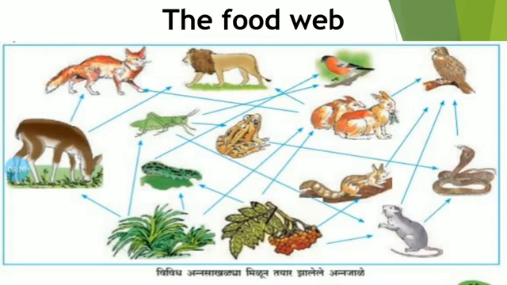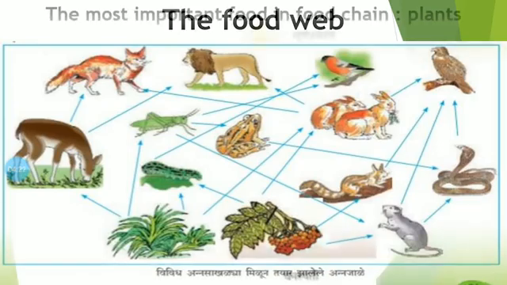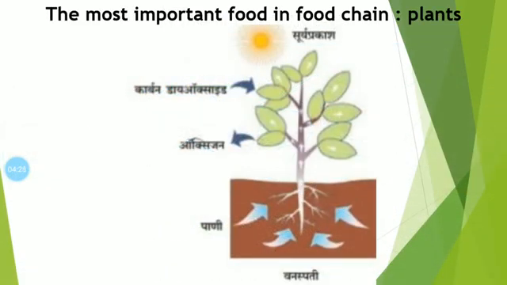Okay, the next thing, the most important food in food chain, that is plants. So friends, this is the most important. See, every living thing gets its food from the environment. All the living things depend on the environment for the food.